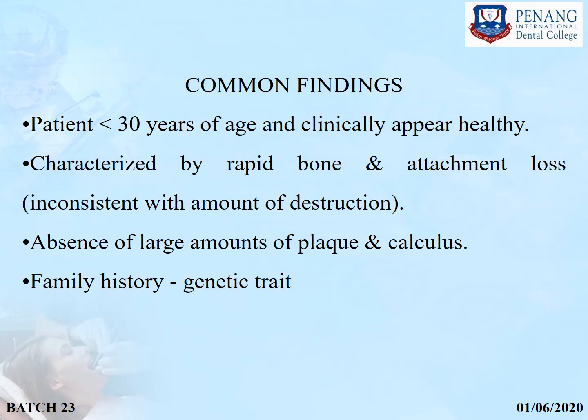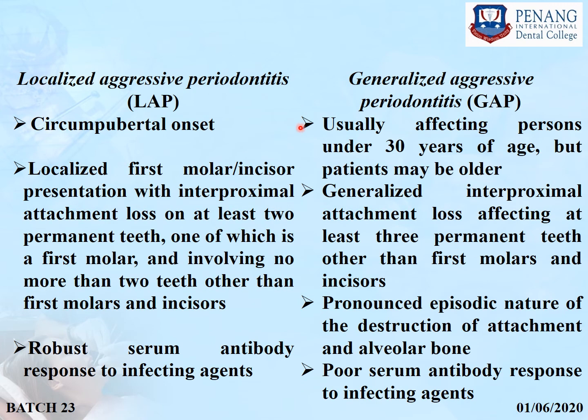Common findings for aggressive periodontitis: the patient will be less than 30 years of age and clinically healthy. It is characterized by rapid bone loss and attachment loss, and the bone loss and attachment loss is inconsistent with the amount of local factors, and there will be an absence of large amounts of plaque and calculus. There can be a family history, shown by familial aggregation suggestive of a genetic trait of the disease. Both of them we have now put side by side.